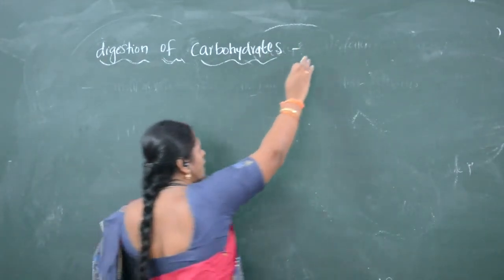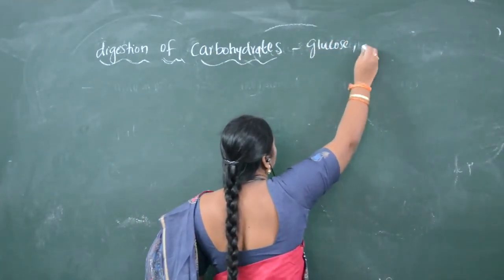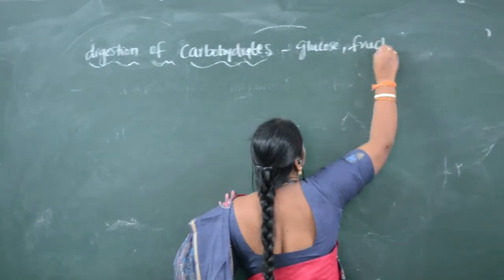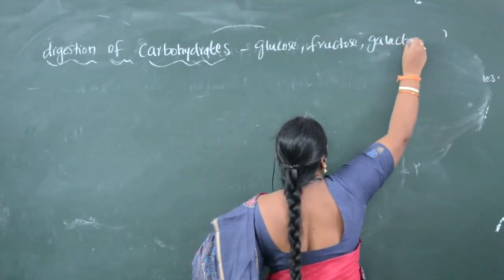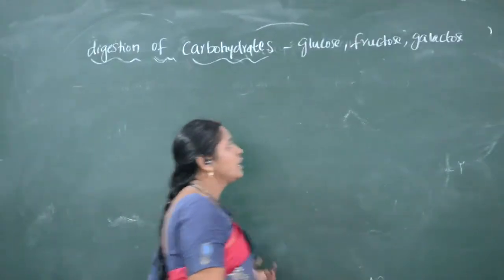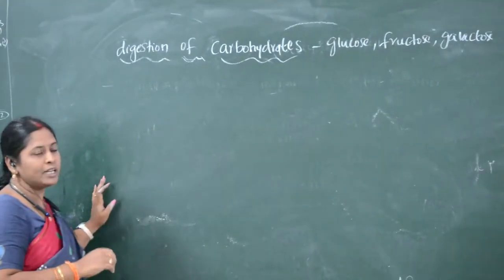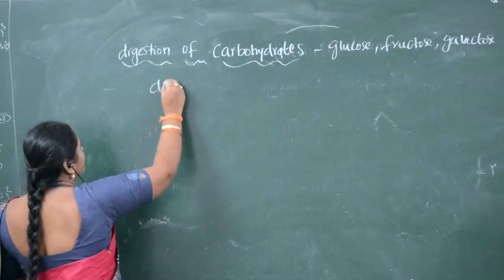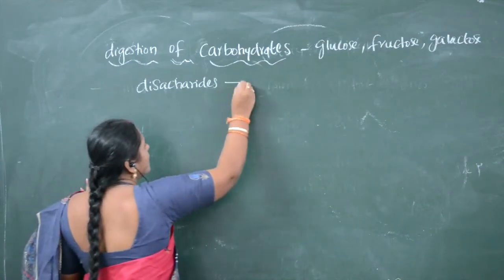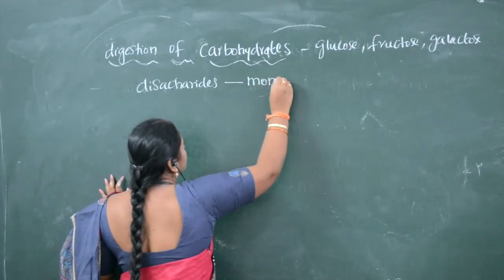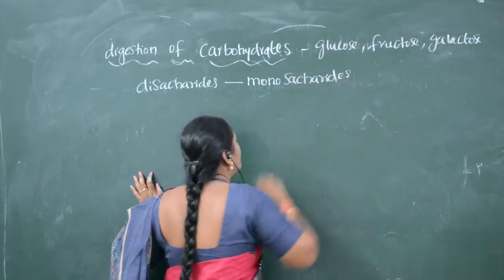The end products of carbohydrates are glucose, fructose, galactose. Or we can say that the end products are disaccharides, which have to be converted to monosaccharides.